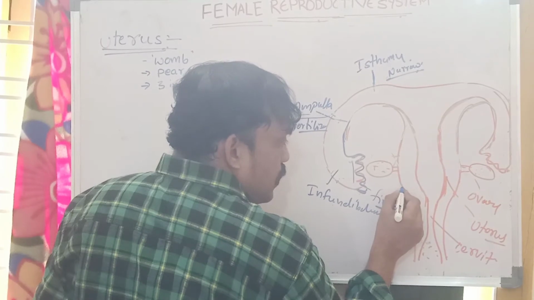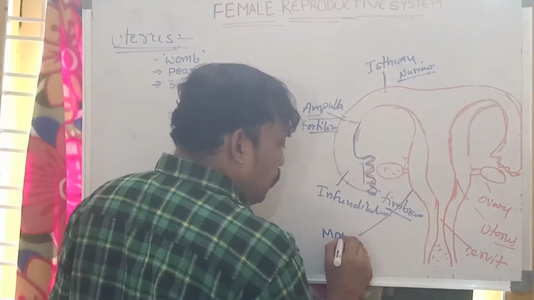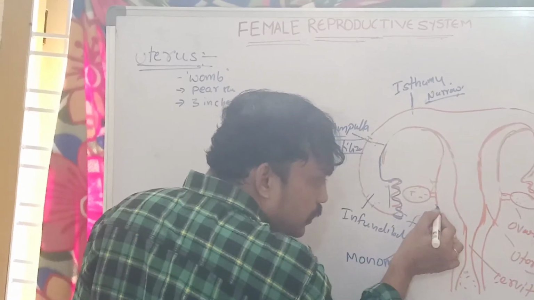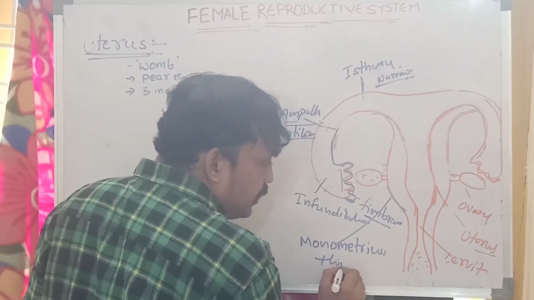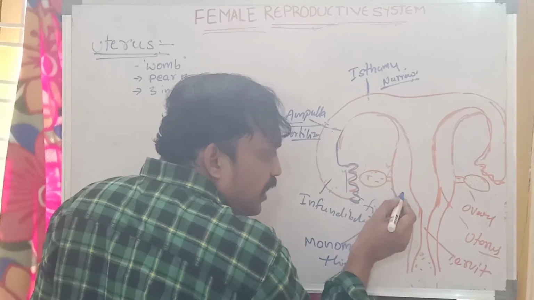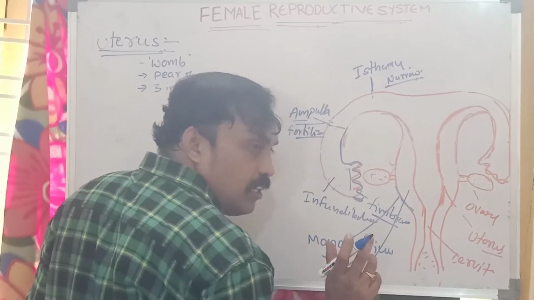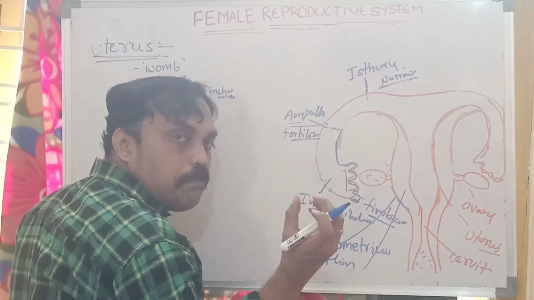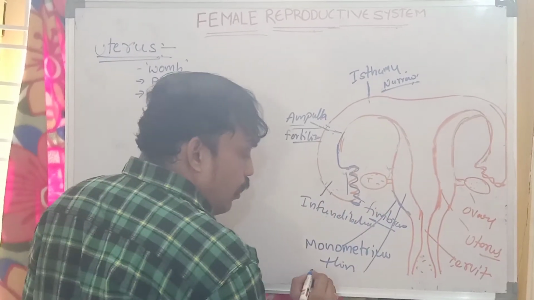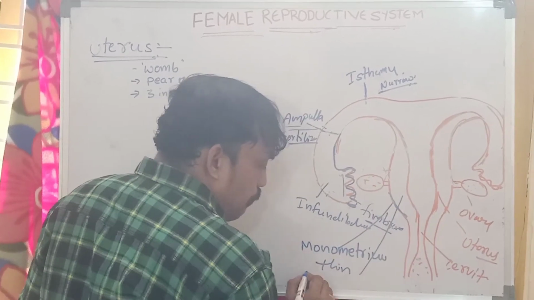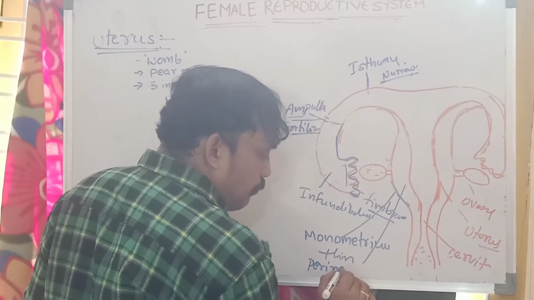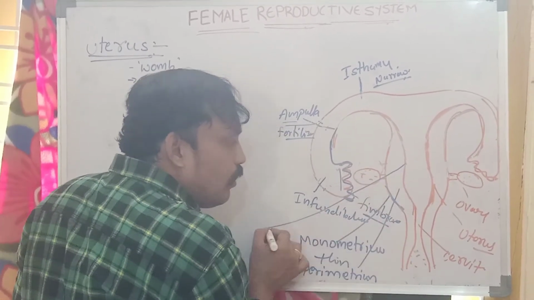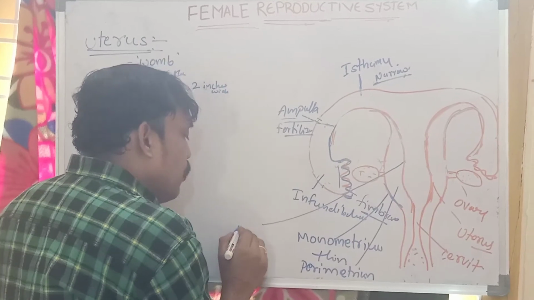The first one is the perimetrium, the outer region, a very thin layer. The middle part, which is the largest part, shows contraction at the time of parturition; that we can call the myometrium. And the third part we can call the endometrium.